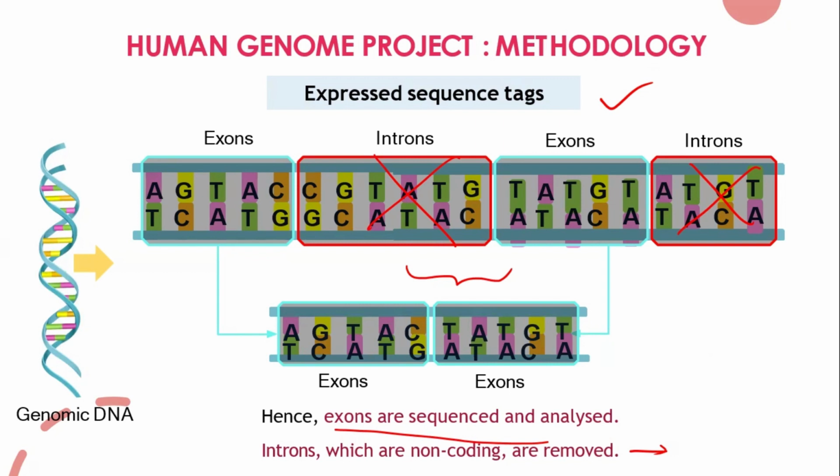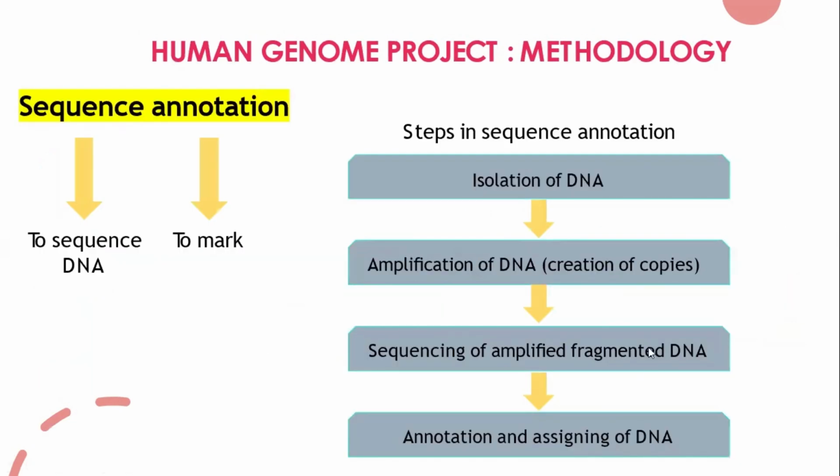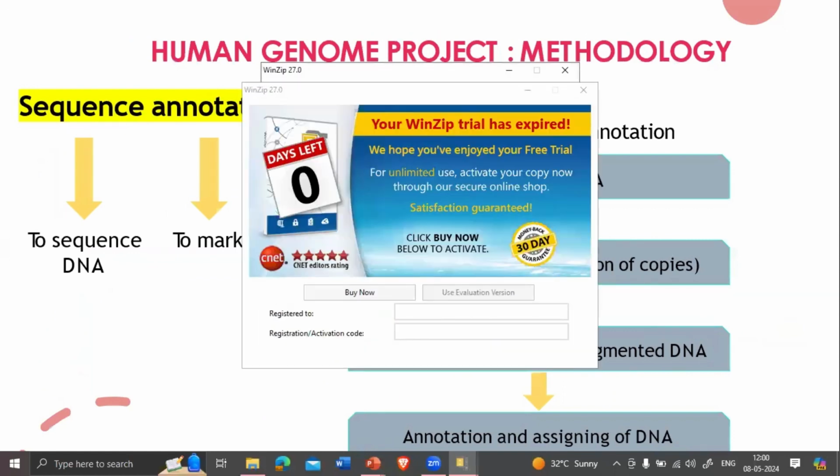It will not study the non-coding part. So only expressed genes are sequenced. This process doesn't give the complete genomic picture, but only the expressed regions or gene regions. Okay. So how do you do this method? Just a second.